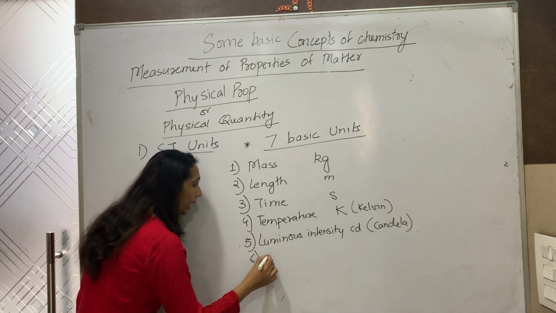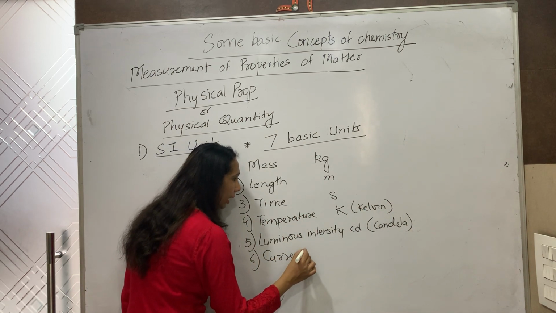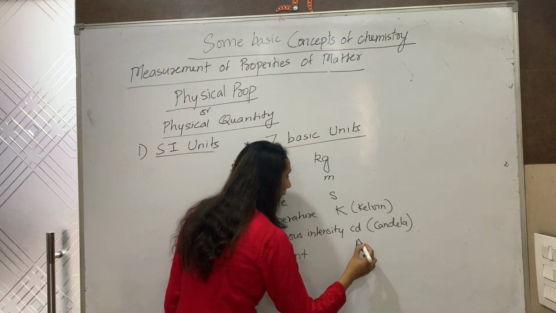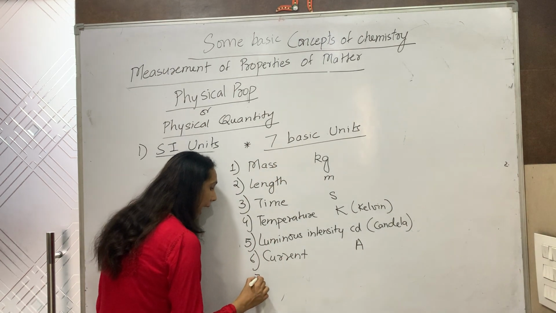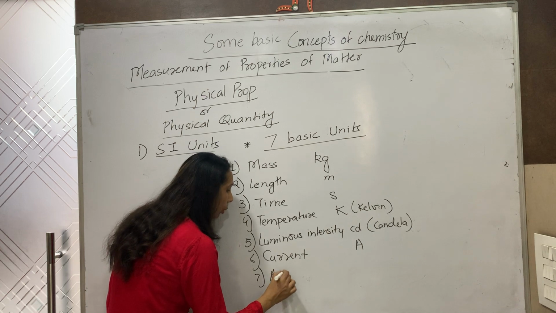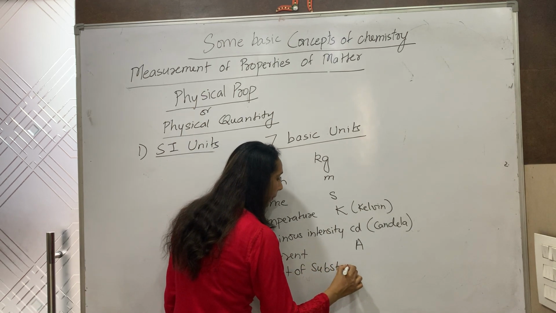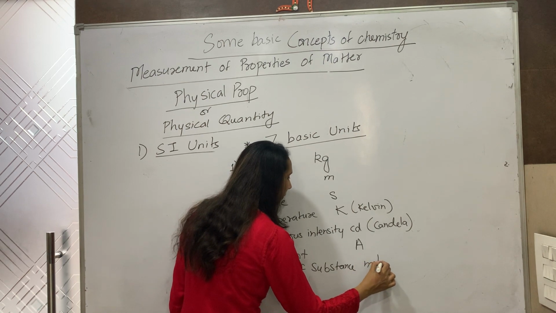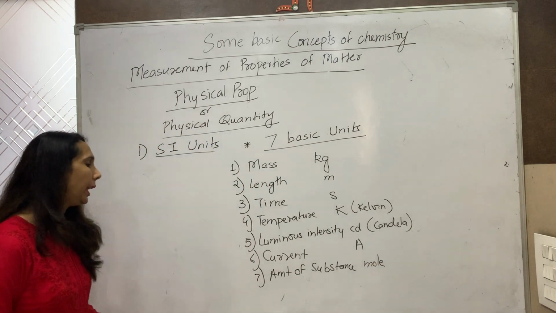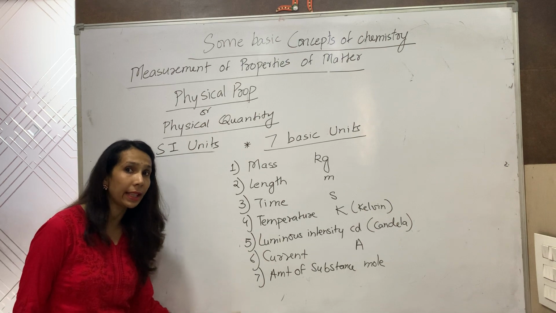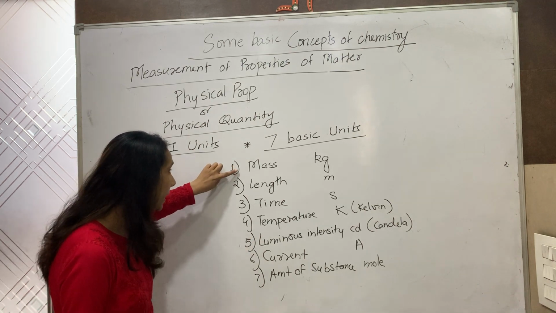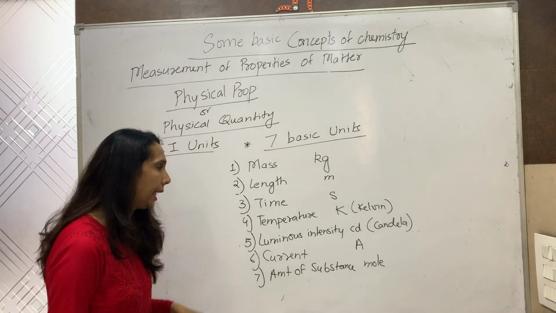Then we have current. Current is measured in ampere. And last, amount of substance is measured in mole. So these are the 7 basic SI units of the 7 physical quantities.